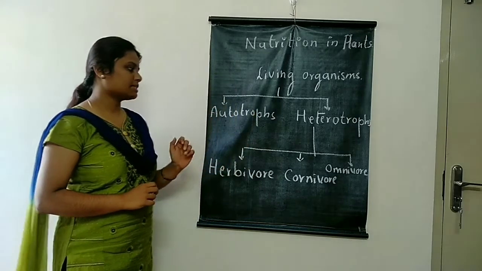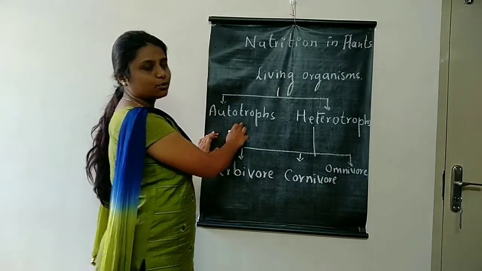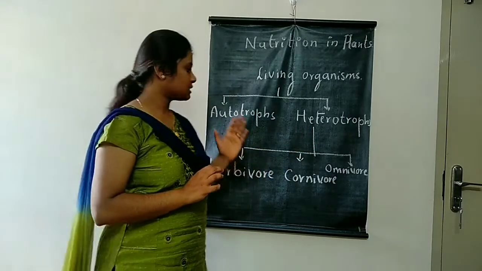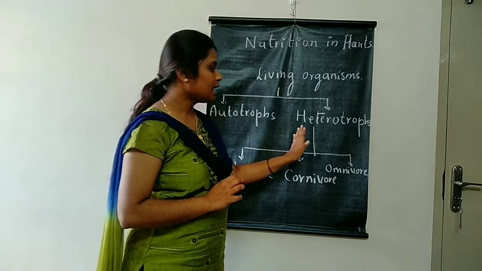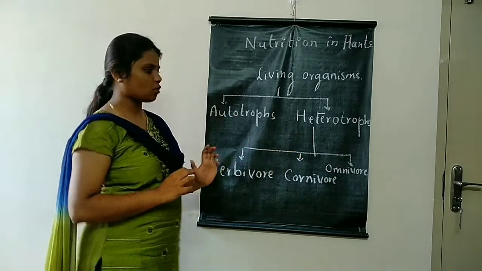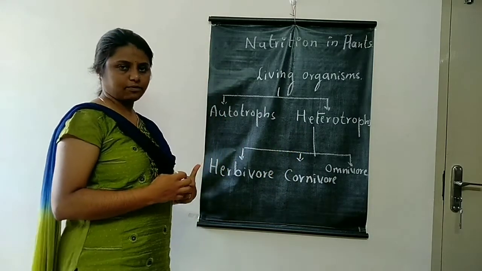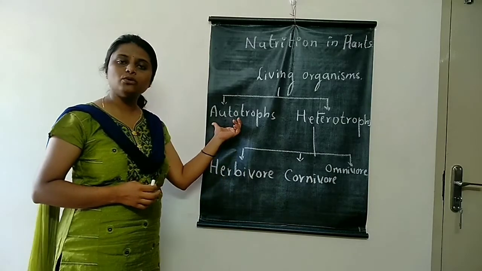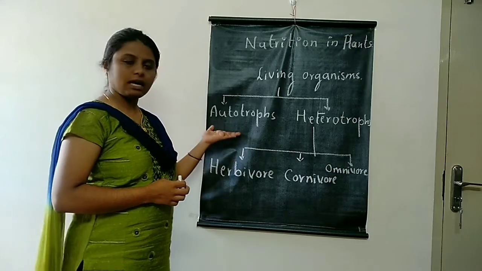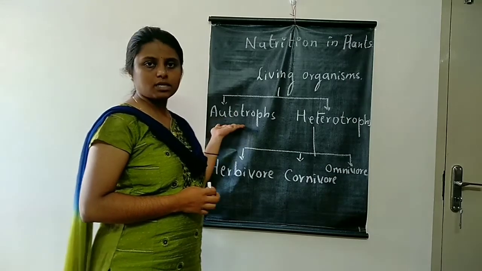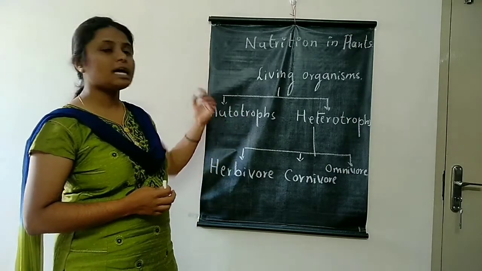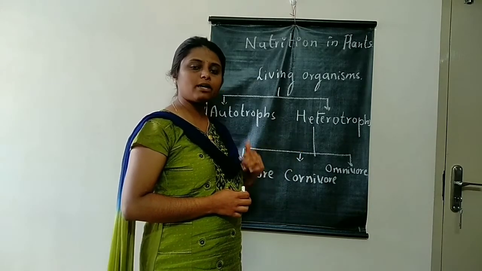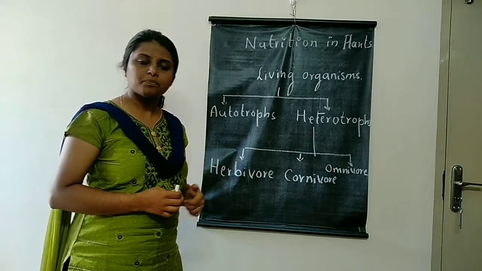Living organisms can be classified into autotrophs and heterotrophs. What are autotrophs? Auto means self. Autotrophs are the organisms which will produce their own food. But heterotrophs are the organisms which will depend on the other organisms for the food.